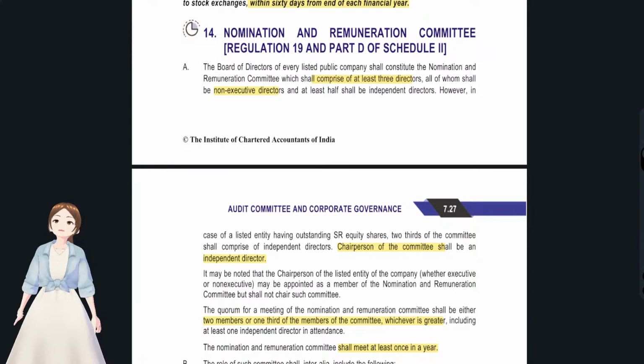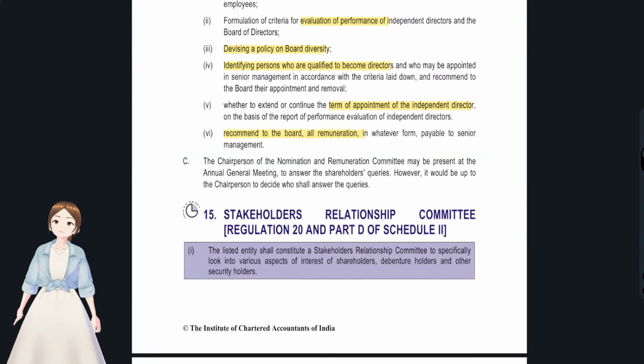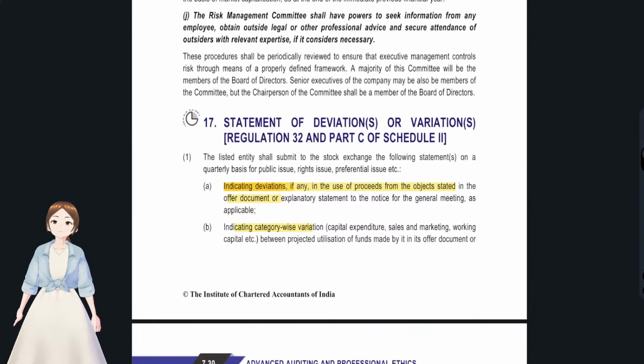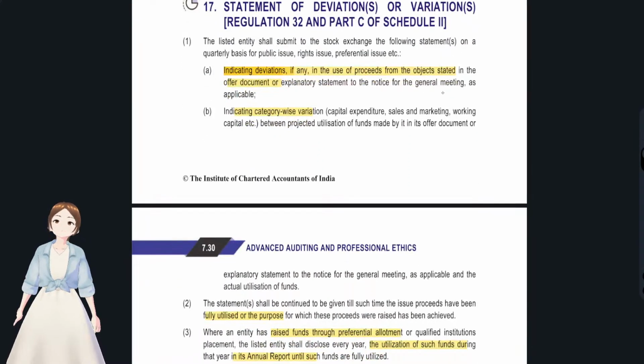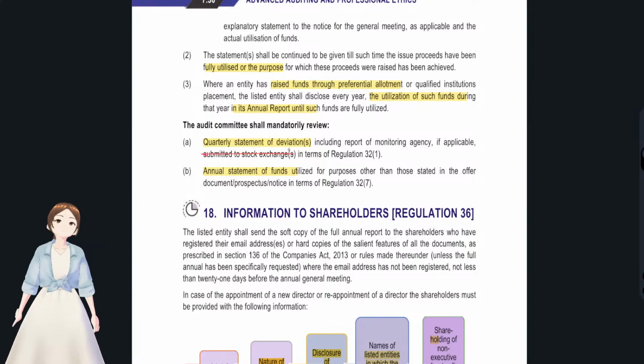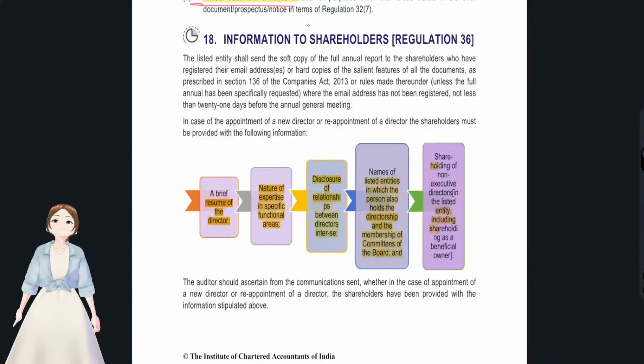And NRC committee, we have discussed about NRC committee. And stakeholder relationship committee, we have discussed that. Risk management committee, we have discussed. Statement of deviations, those 2 points only, right? Deviations with regards to objects from the offer document, and with regards to any category wise, that is capital to sales and all. Quarterly statement, the audit committee has to mandatorily review this quarterly statement of deviations and the annual statement of funds and all. And this is the information that they have to give to the shareholders with regards to any kind of appointment, with regards to any kind of director.